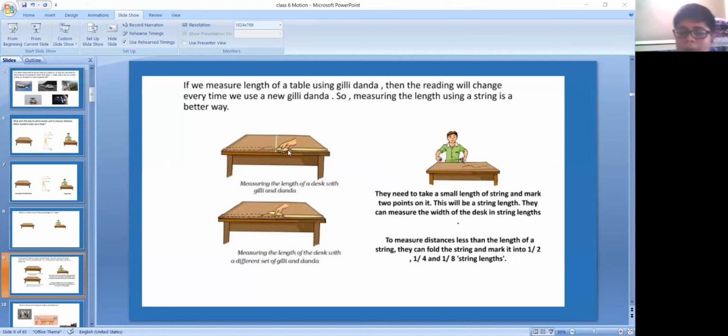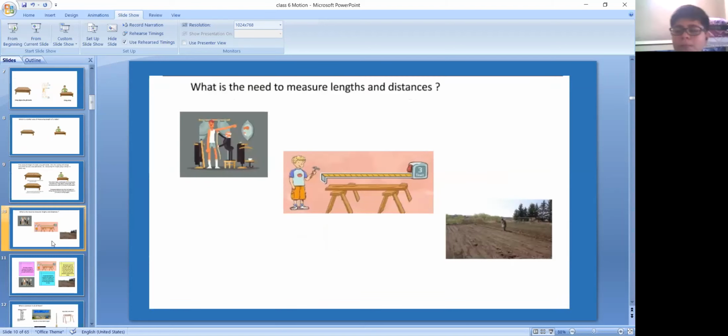Try to understand. In gilli danga, what's happening? There are the up and downs. Length is changing. But in a string, from one point to another point, we are making dots. That length we are calculating exactly. So the string is the better option than the gilli danga. To measure distances less than the length of a string, they can fold the string and mark it into 1 by 2, 1 by 4, 1 by 8 of the string lengths. Clear?